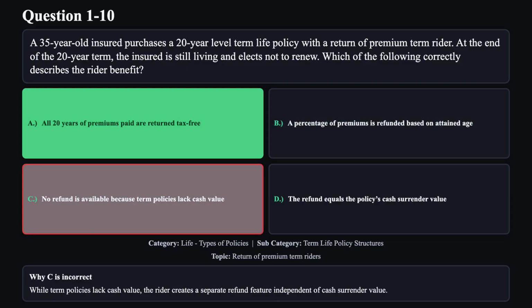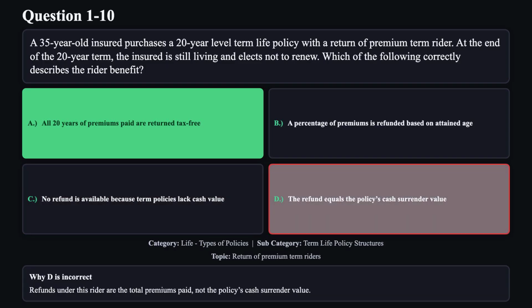Reason C is not correct. While term policies lack cash value, the rider creates a separate refund feature independent of cash surrender value. Reason D is not correct. Refunds under this rider are the total premiums paid, not the policy's cash surrender value.